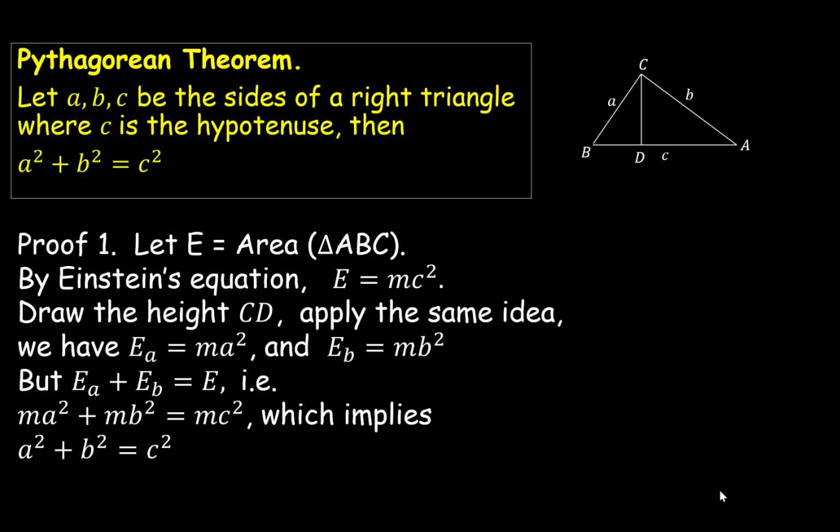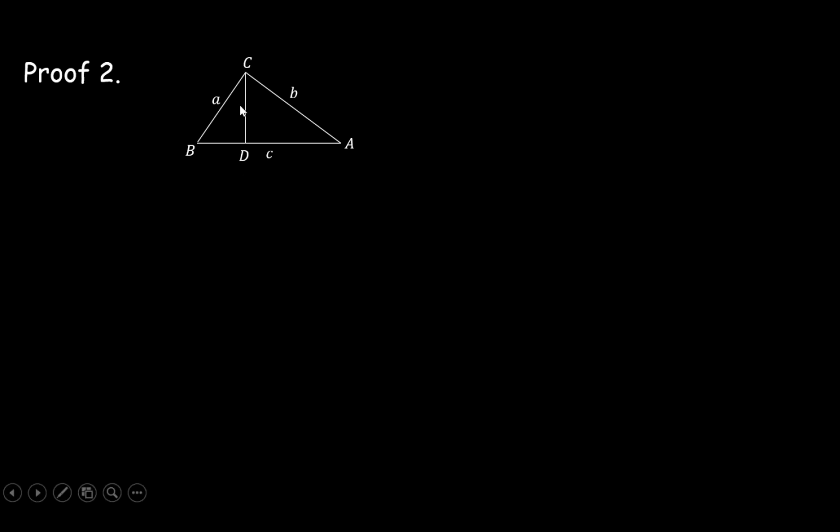That's wrong. It turns out there is a valid proof that does use an equation that looks like E equals mc squared, and the proof was due to Einstein himself. Let's see how that proof works. First, we're going to start with the same picture as before: the original triangle plus the height that we added. Now, notice that these three triangles are all similar to each other. This is a well-established fact and has been used in some of the well-known proofs of the Pythagorean theorem.